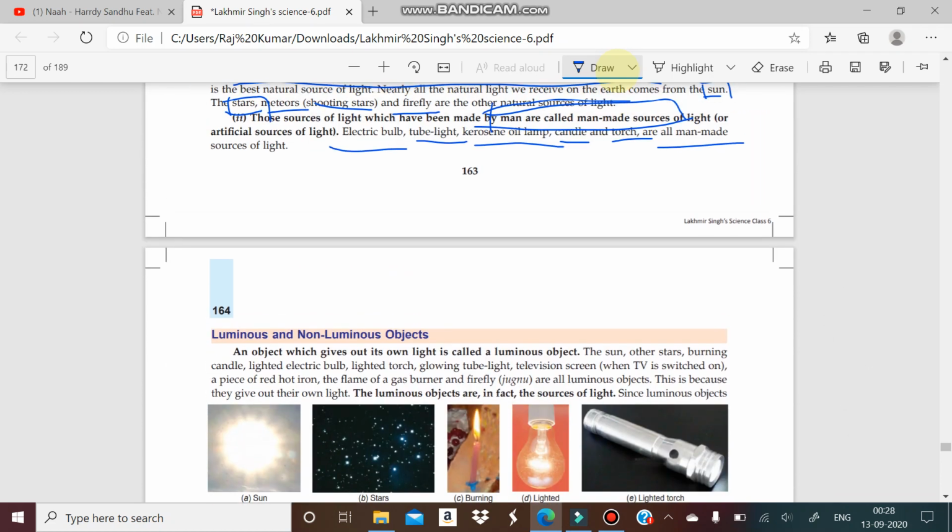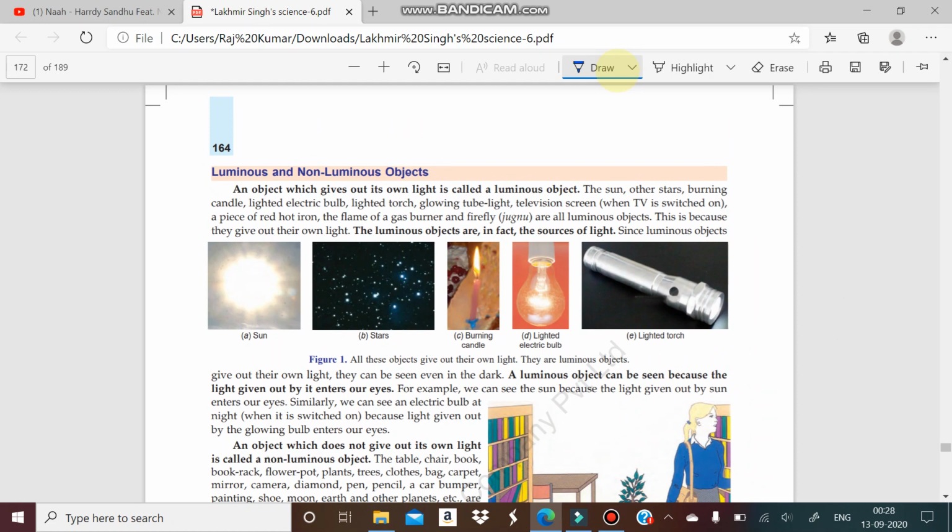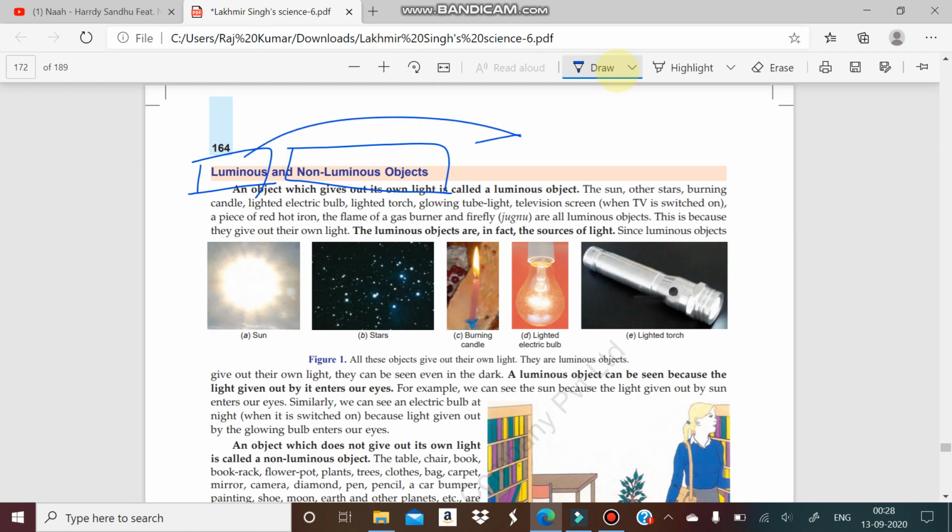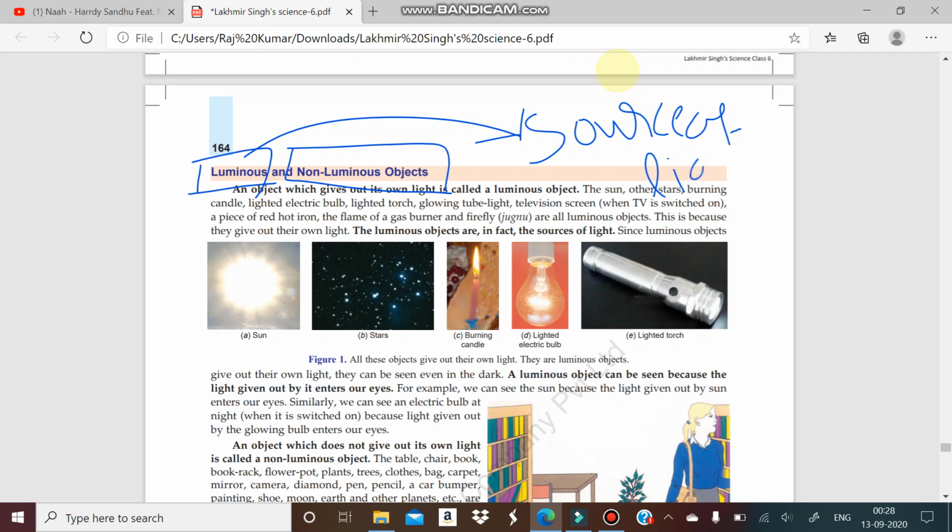So now we will try to classify luminous and non-luminous objects. You have to remember that luminous means those objects which emit light, or we can say the source of light. So there are some objects which emit light, that will be known as luminous. They have their own light. But some objects do not have their own light, that will be known as non-luminous.